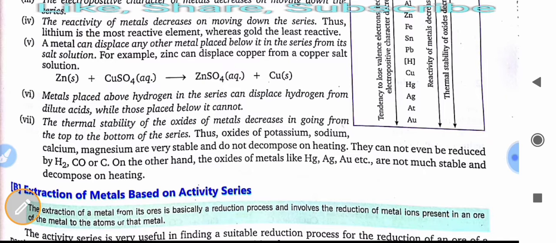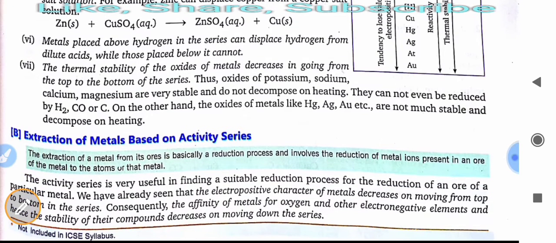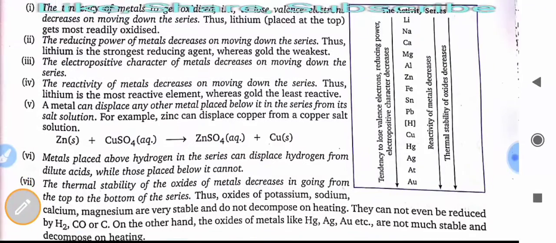They cannot even be reduced by hydrogen or carbon. On the other hand, the oxides of metals like mercury, silver, or gold are not very stable and decompose on heating.